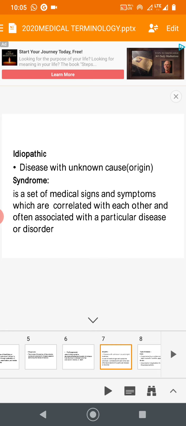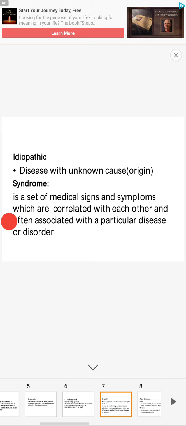Okay. What is the meaning of syndrome? It is a set of medical signs and symptoms which are correlated with each other and often associated with a particular disease or disorder. See, syndrome is a set of medical signs or symptoms which are associated with a particular disease or disorder.